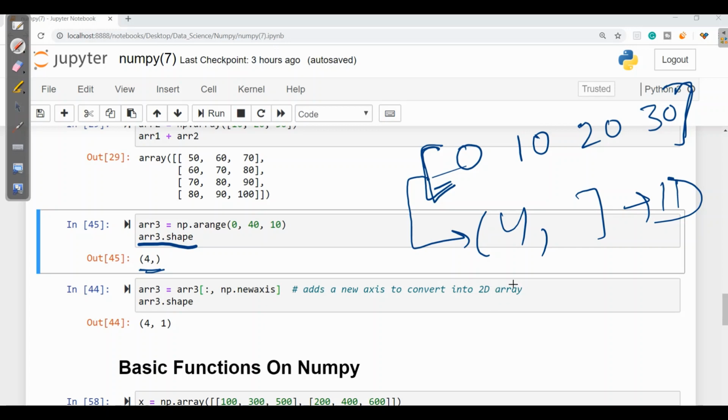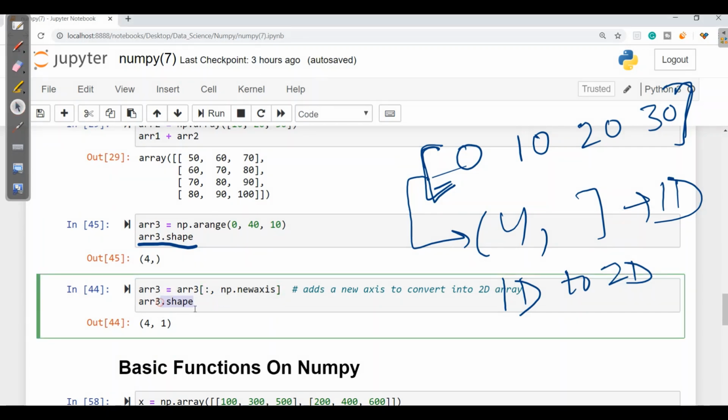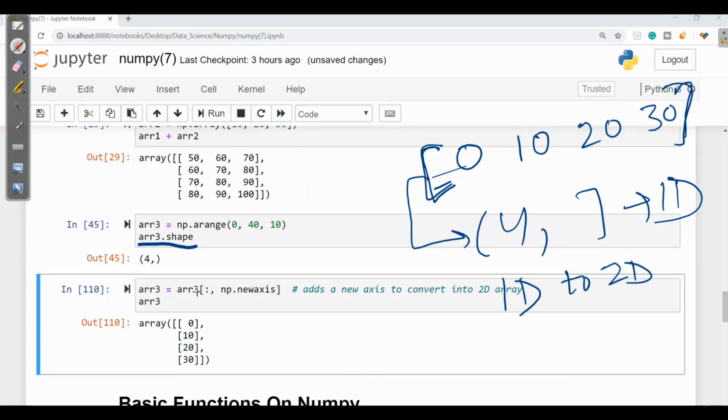And we want to add a new axis, or convert from 1D to 2D. We can simply write np.newaxis by giving the slicing with the full index, that means all values with a new axis. So for adding a new axis, we can write np.newaxis. Verify this by putting ARR3, and when I run it, all the values are the same, 0, 10, 20, 30. With this, a new axis will be added so that it will be converted to a 2D array.